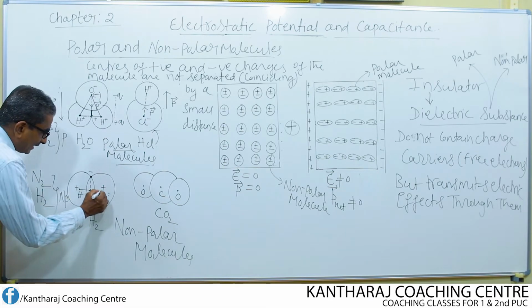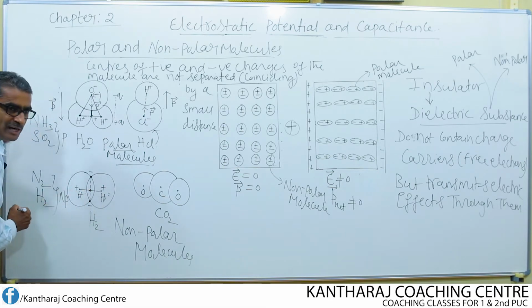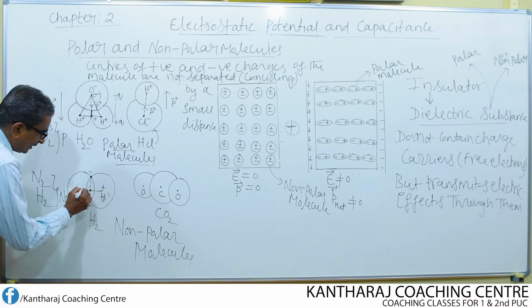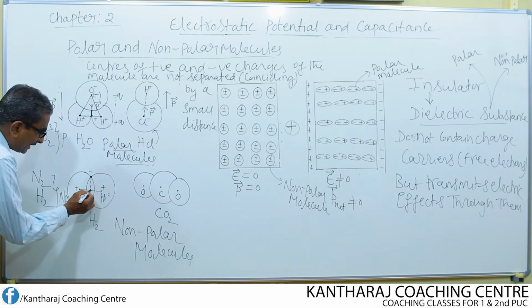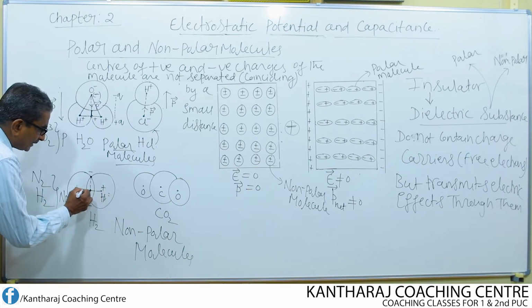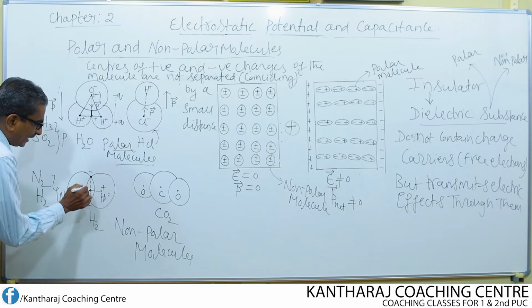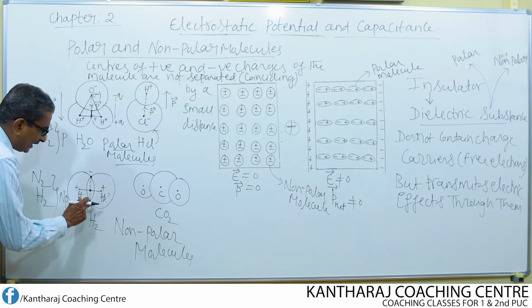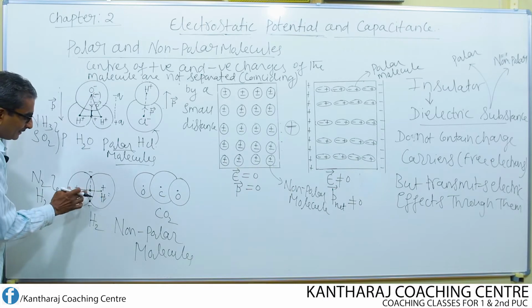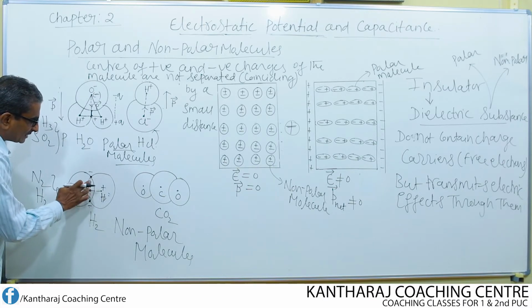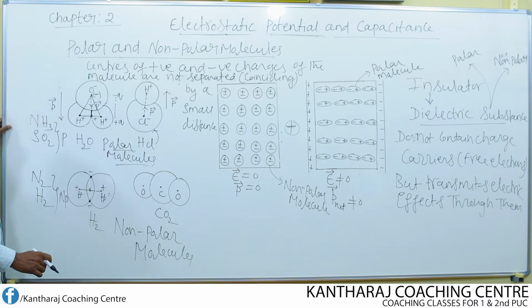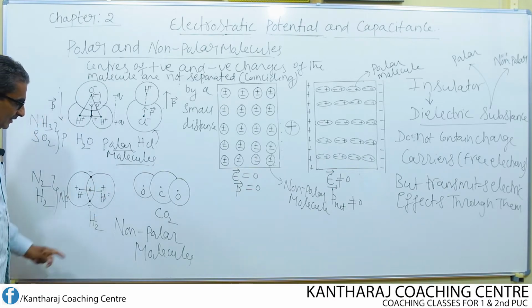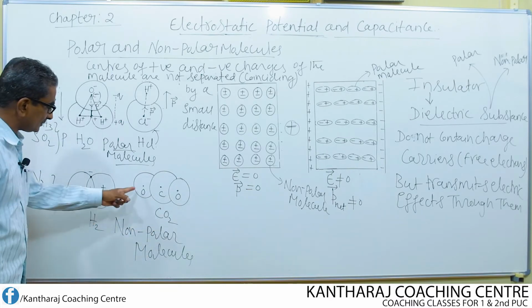What is the average center of the positive charges of these two hydrogen atoms? We have joined a line between plus and plus. This is the common center. So, this acts as common center for the positive charges of hydrogen and also the negative charges of the hydrogen. It means that the positive charge center and negative charge center are not separated. Both are found to be coinciding. That is why it is considered as a non-polar molecule.